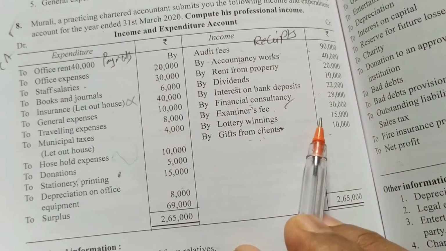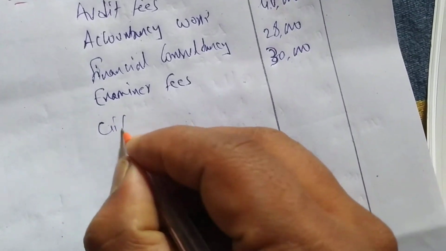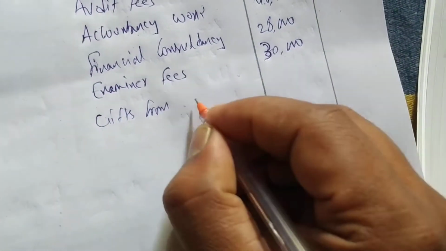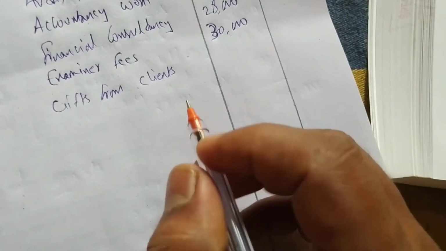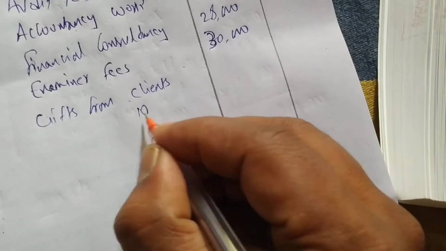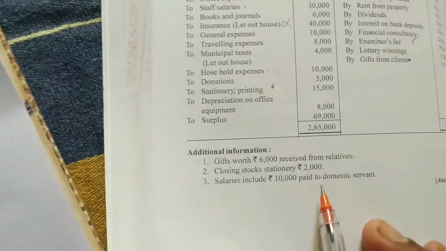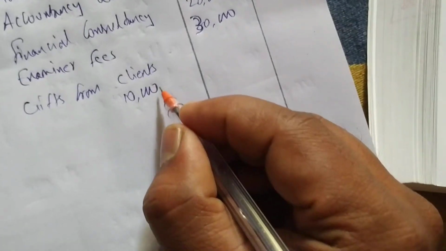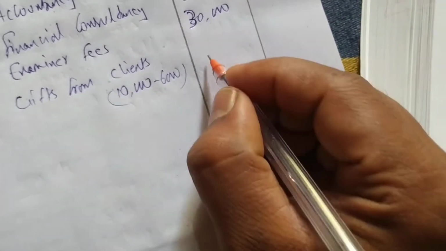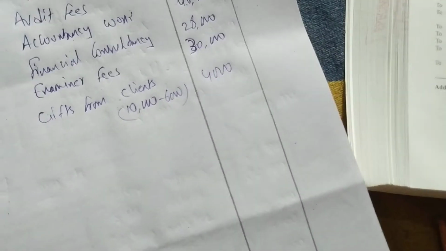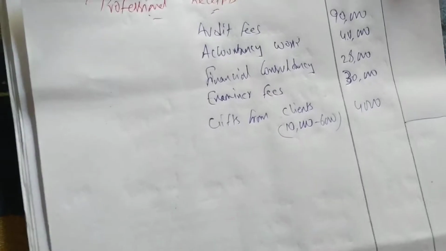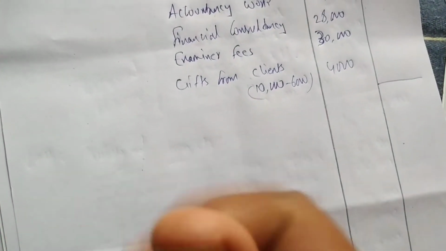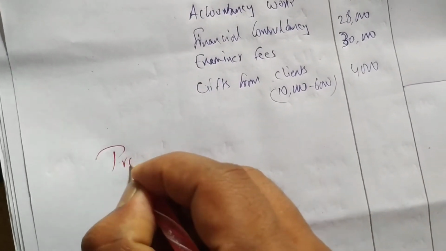Lotteries we should not consider, it is casual income. Gifts from clients is 10,000. We have an adjustment for gifts from clients. How much gift from clients? 10,000. Adjustment is 6,000. He has received from his relatives 6,000 rupees, so deduct 6,000, 4,000 rupees is the gift from clients. So we write the total in the outer column. Next we have to deduct professional expenses, or professional payments we have to write.